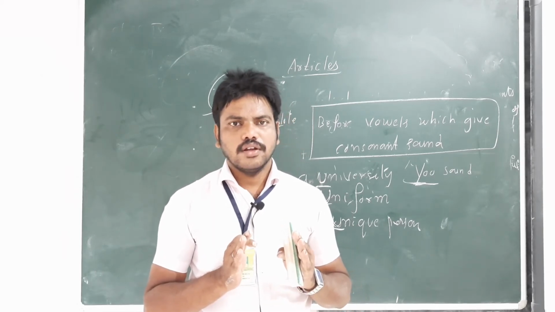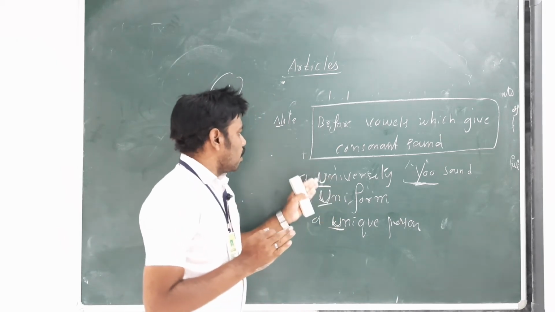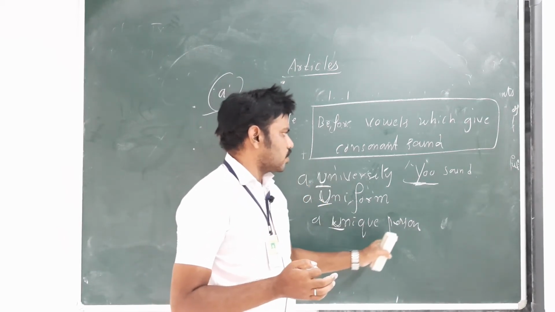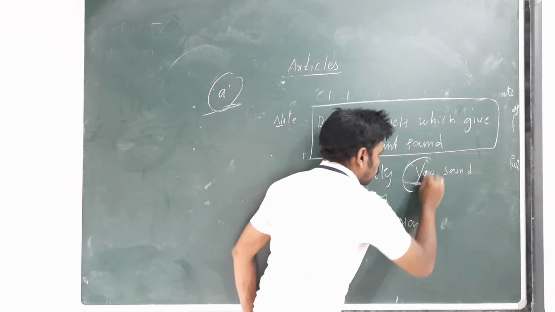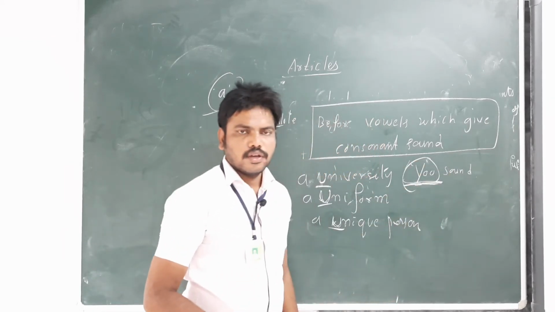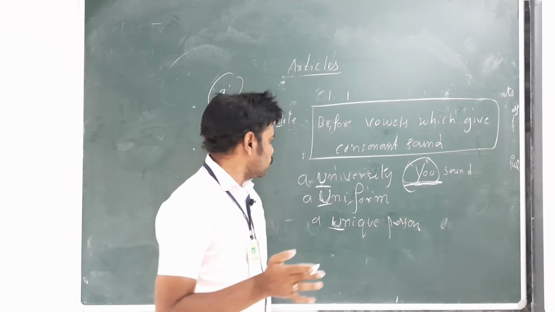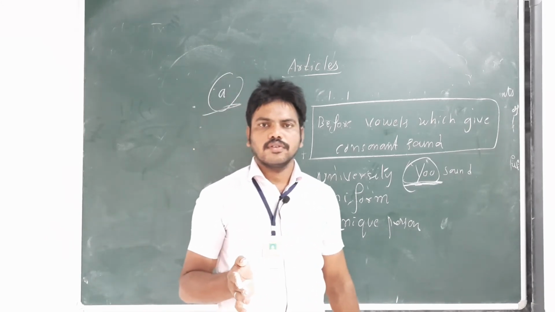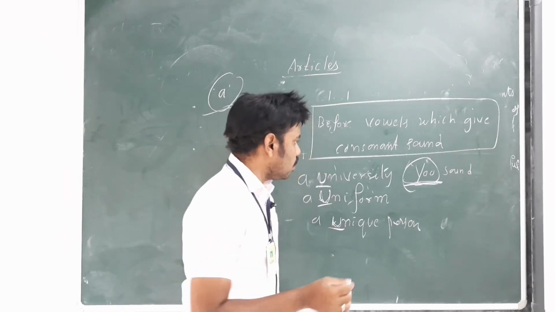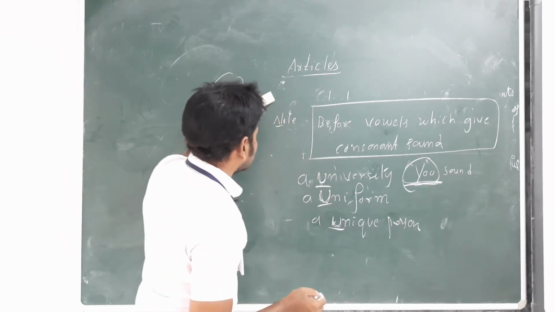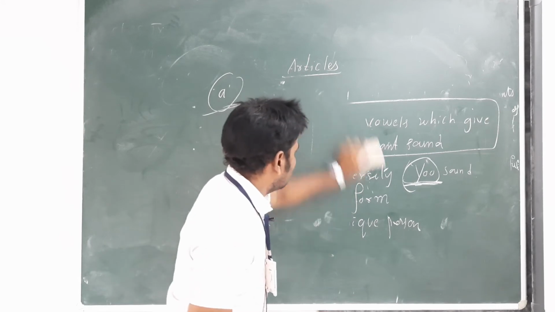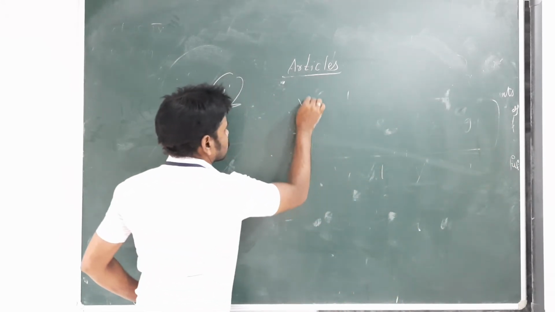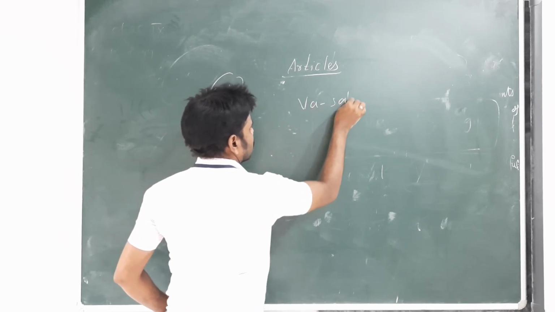A article. So a university, a uniform, a unique person gives the oo sound. That's why we should use a with a university, a uniform, a unique person. Next, the second thing is the wa sound, which gives the vowel wa sound.